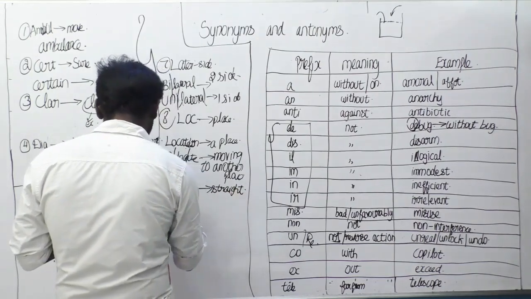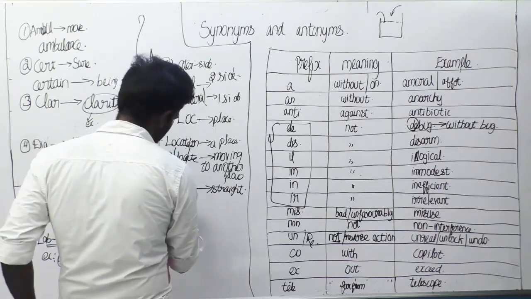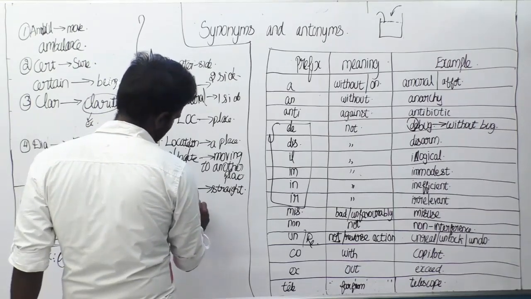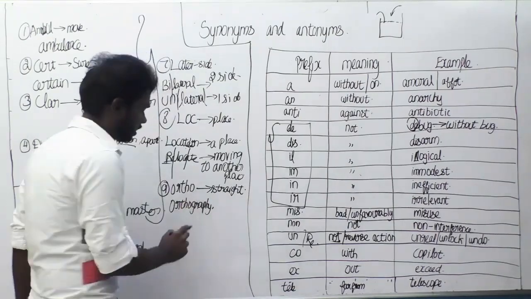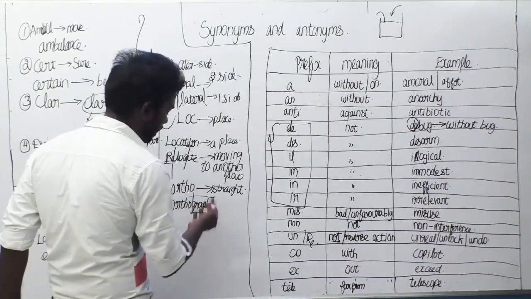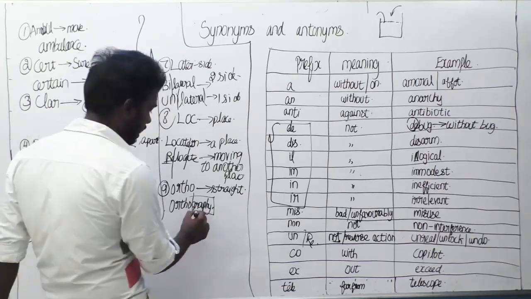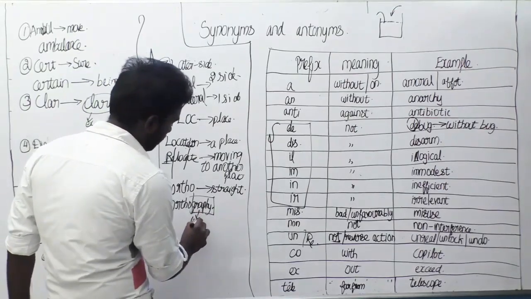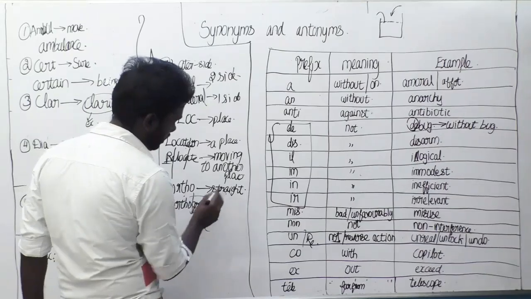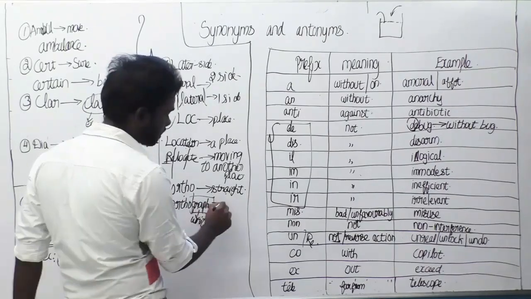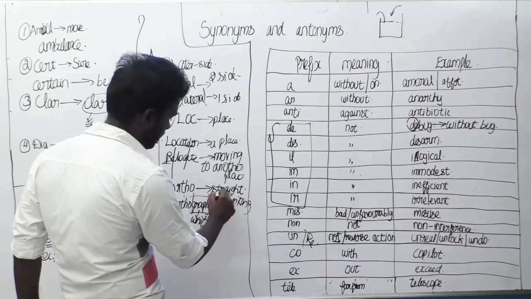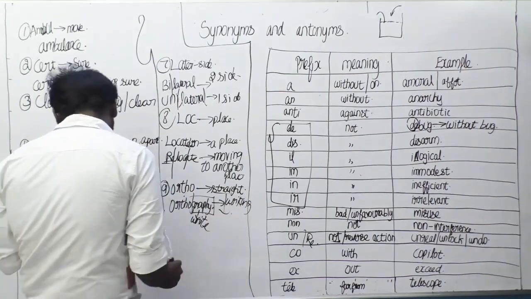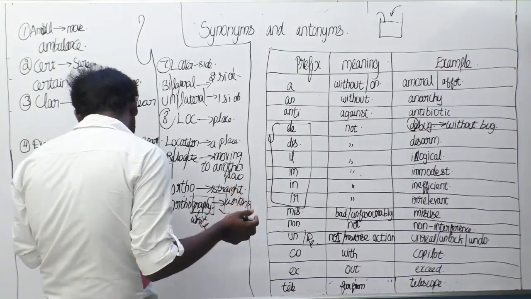For example, orthography. And I forgot to say another important suffix here. Graphy means to write. Orthography means, ortho has the meaning straight, graphy has the meaning write. So writing straight is called orthography.